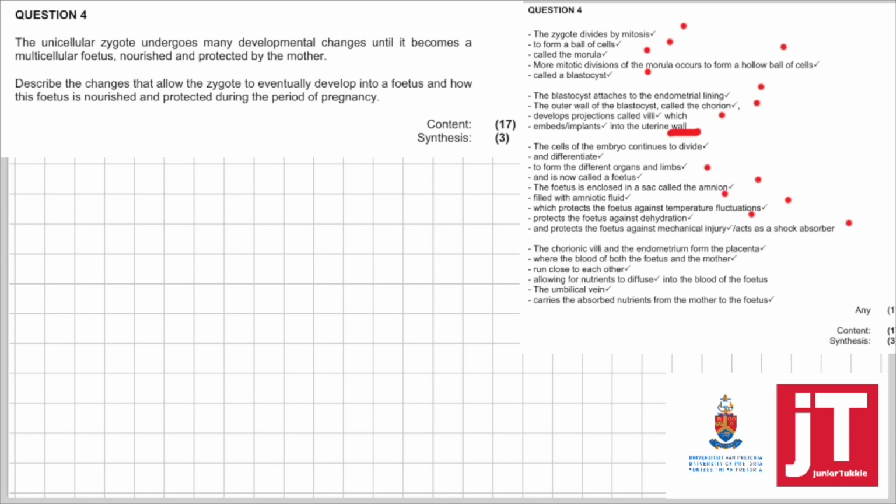Then lastly, the chorionic villi and the endometrium form the placenta, where the blood of both the fetus and the mother run close to each other, allowing for nutrients to diffuse into the blood of the fetus. The umbilical vein will carry the absorbed nutrients from the mother to the fetus. This is a very nice question, grade 12s. I would write most of this down as this question is making a comeback these days.